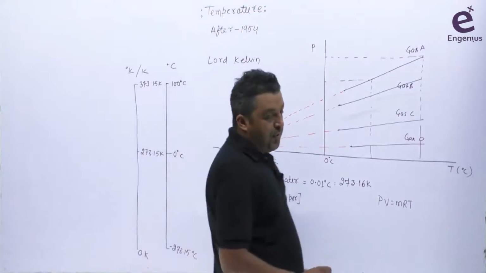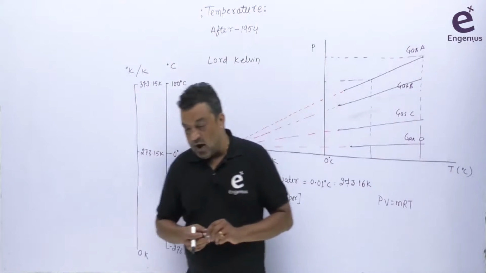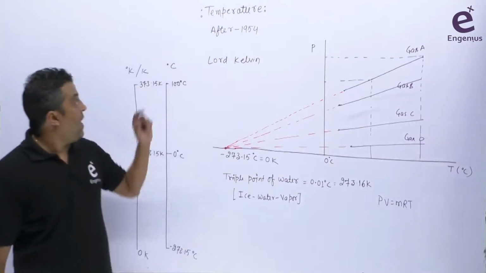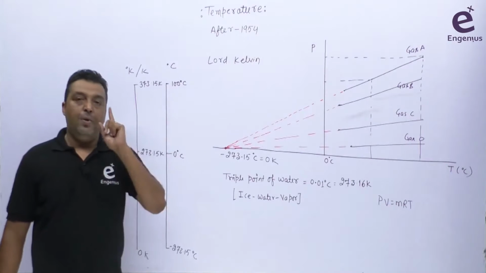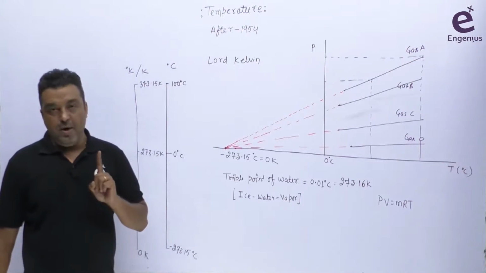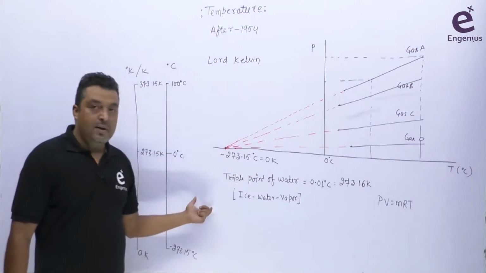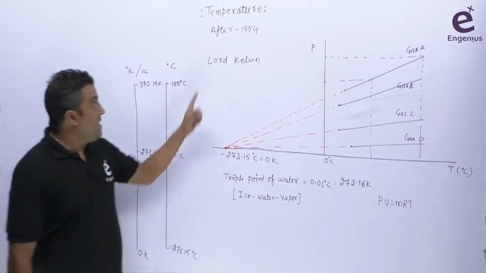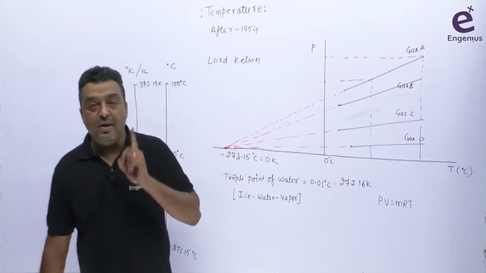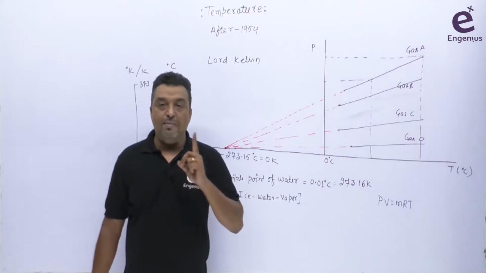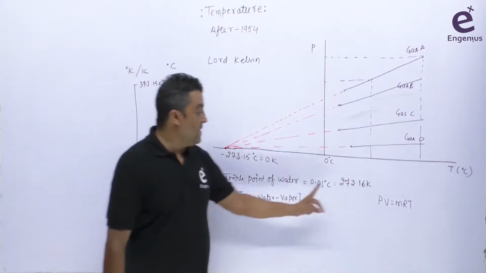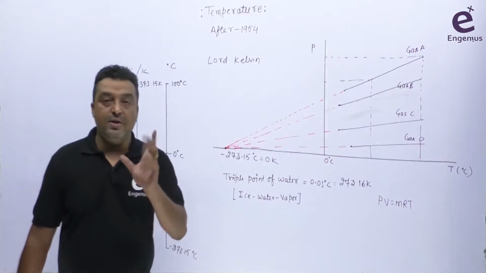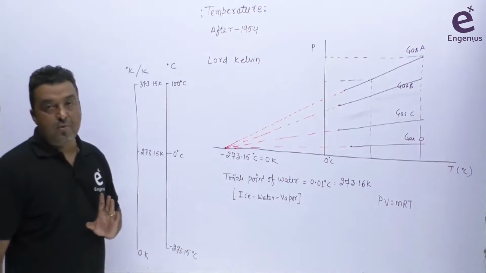Now, before 1954, we had 2 points, the steam point and the ice point. But after 1954, we are only getting one standard point for thermometry, that is the triple point of water, which is 273.16 Kelvin. After 1954, the standard value we have for thermometry, for temperature measurement systems, is 273.16 Kelvin. That is the triple point of water. This is the unique value, and based on this we are doing our calculation.